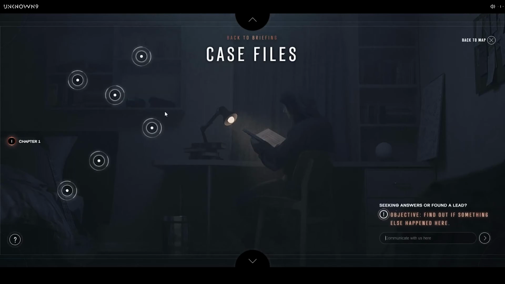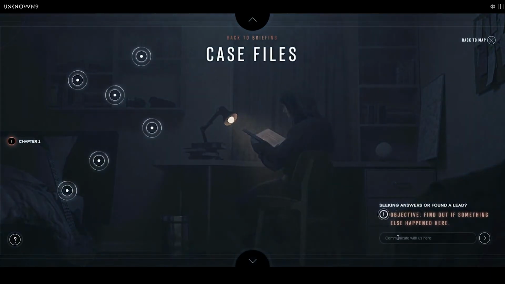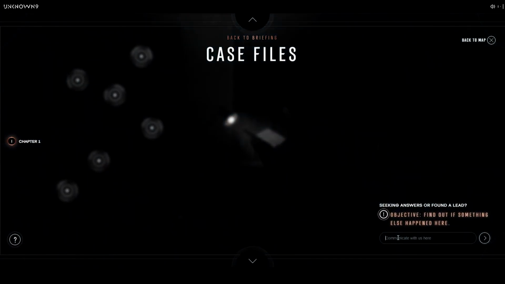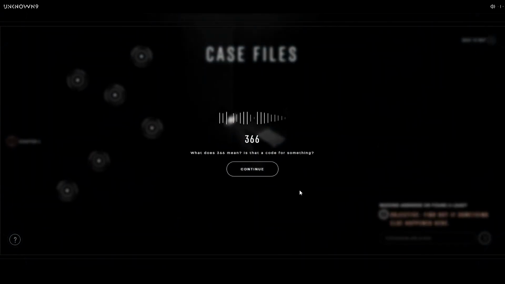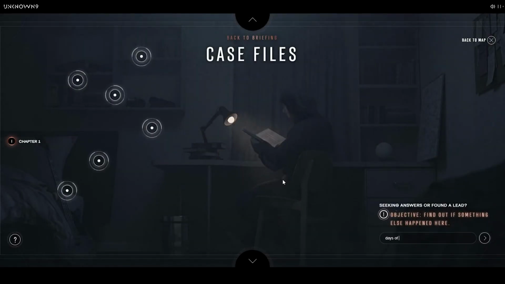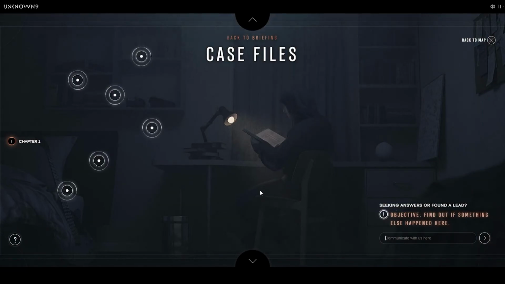Wait. Maggie was hiding secrets under the bed? 3-digit I code. sent our agent to check it out. They found an Maggie logbook. What does 366 mean? Is that a code for something? Days of leap year. No. How do I tell them to try 366 on that code?